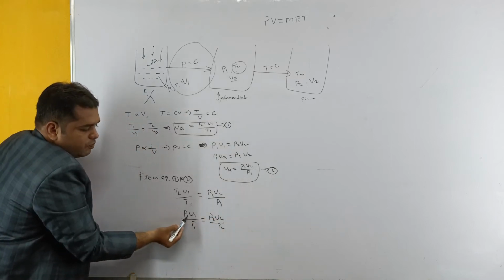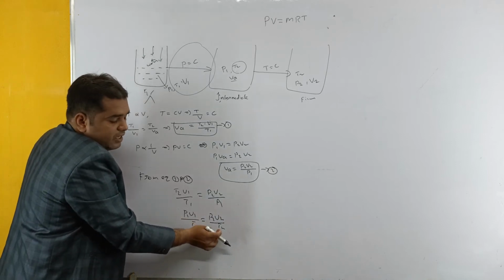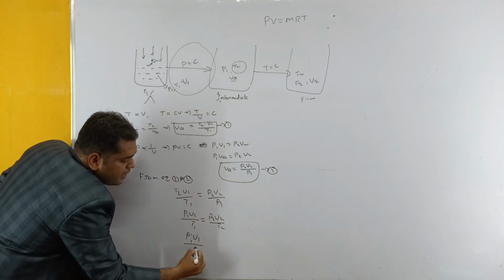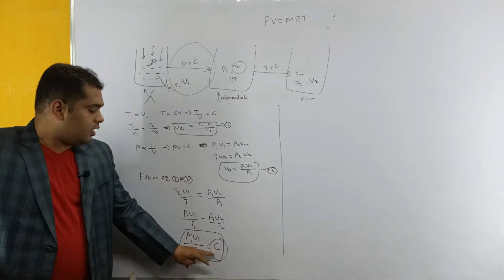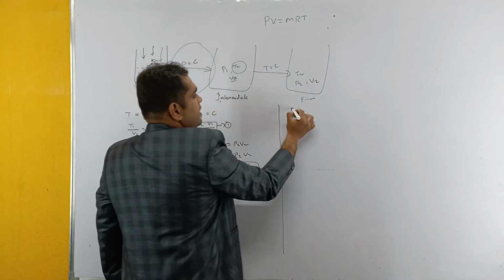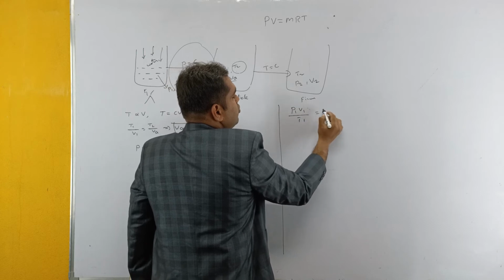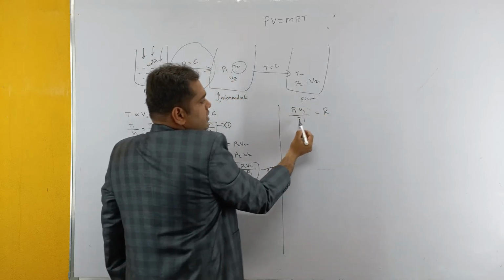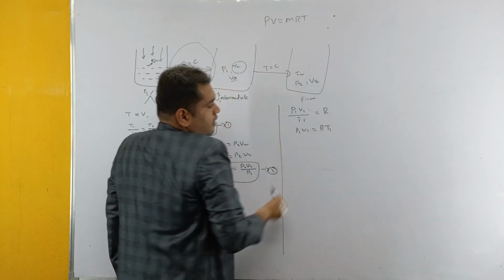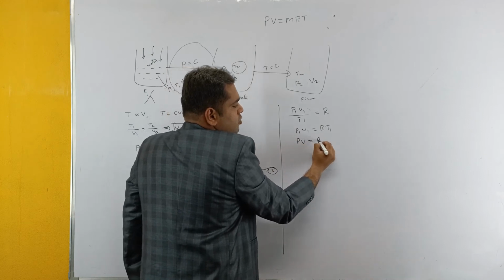Similarly, the pressure, volume and temperature relation at the initial state is equal to that at the final state. So we can rewrite it as P1 V1 by T1 is equal to constant. The constant that we are going to take here is the characteristic gas constant, indicated by R. So P1 V1 by T1 is equal to R. If you move this T1 to here, P1 V1 is equal to R T1. If you remove these suffixes, we can rewrite the equation as PV is equal to RT.